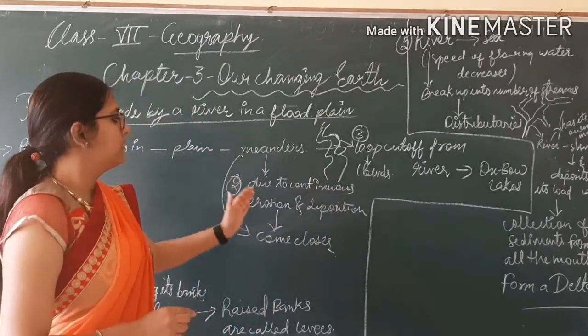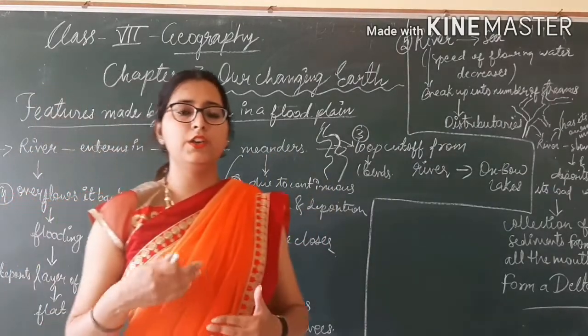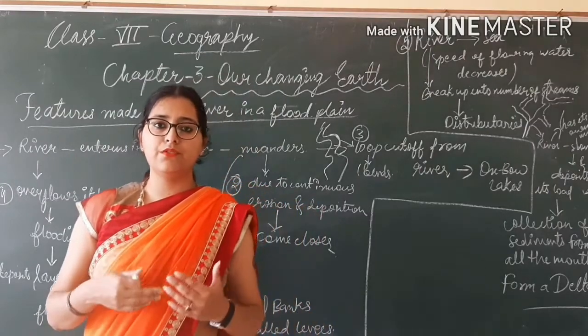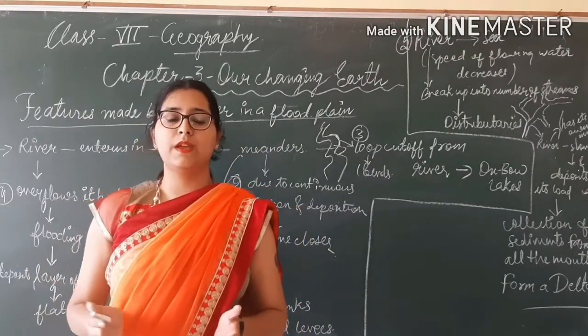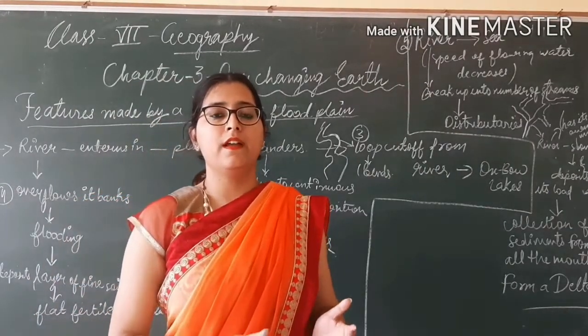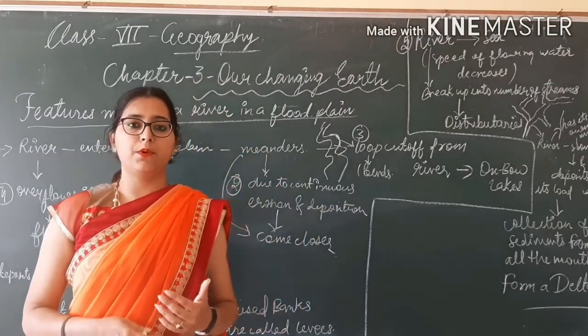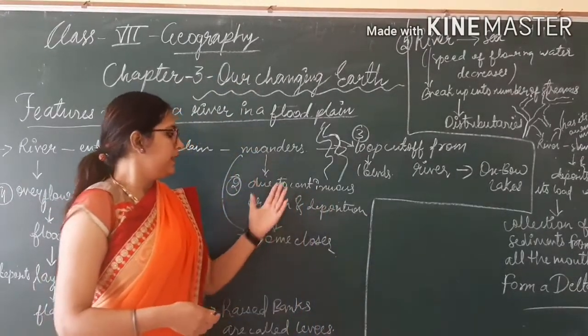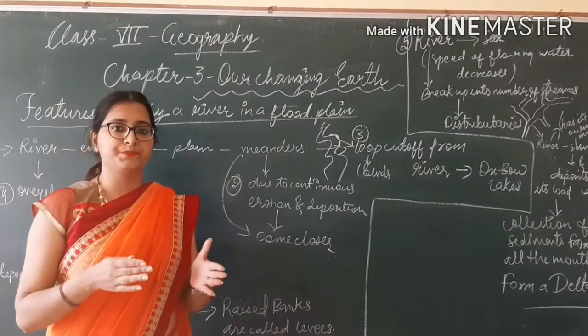And when the river flows, it carries many eroded materials with it, and due to continuous erosion and deposition, meanders come closer.